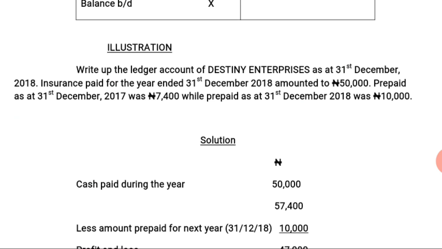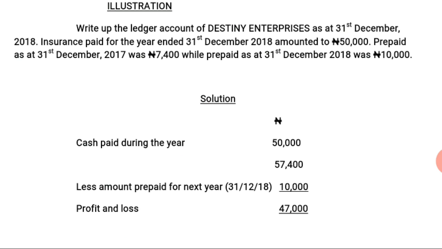Prepaid as at 31st December 2017. You know, the account we are going to be talking about is 2018. So the prepaid as at 31st December 2017, that is prepayment from last year, was 7,400 naira, while prepaid as at 31st December 2018 was 10,000 naira. That is the prepayment which occurred during this account year stood at 10,000 naira. So you are now required to determine the amount to be posted to the profit and loss account.